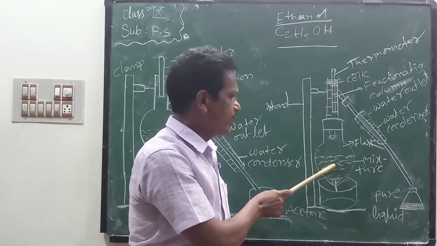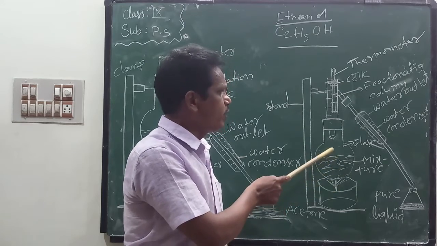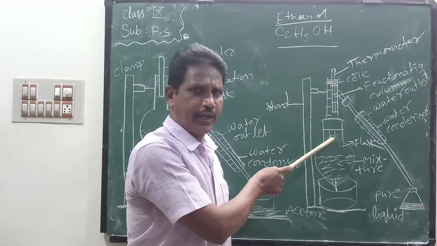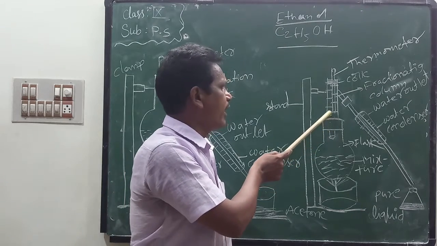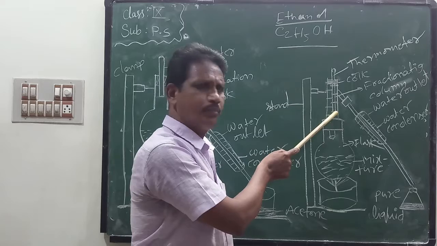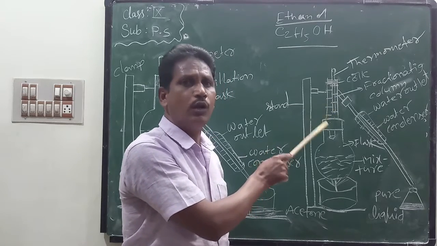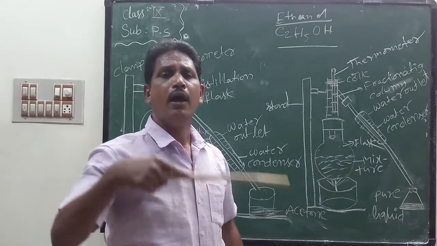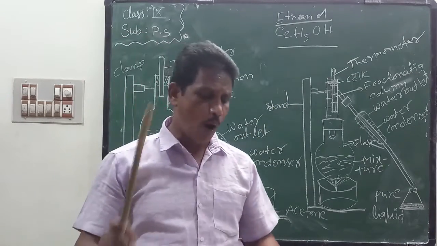Here the entire mixture is converted from liquid to vapor state. The vapor goes through the one-hole rubber cork and enters into the fractionating column. In this fractionating column, the vapor cools down depending upon the boiling points.